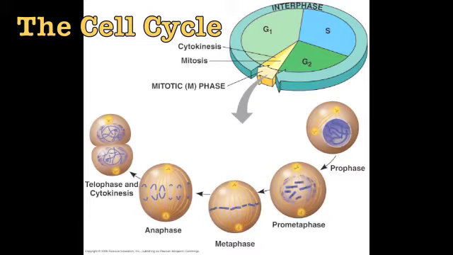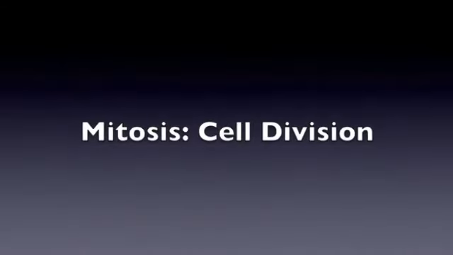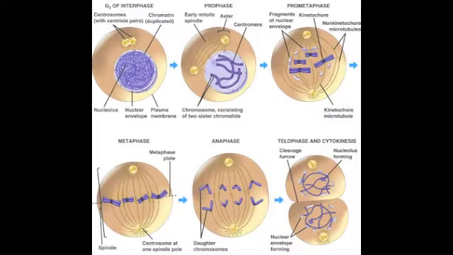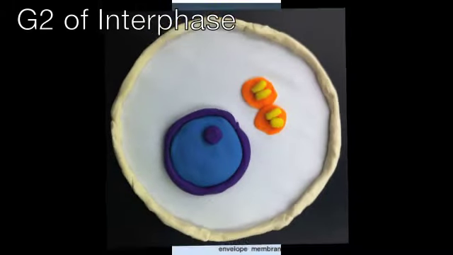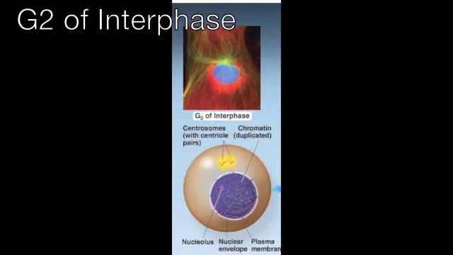After the mitotic phase, which consists of both mitosis and cytokinesis, the daughter cells repeat the process and the cycle continues. Mitosis, cell division. Mitosis is broken down into 5 stages: prophase, prometaphase, metaphase, anaphase, and telophase. G2 is the final stage of interphase and occurs before mitosis.